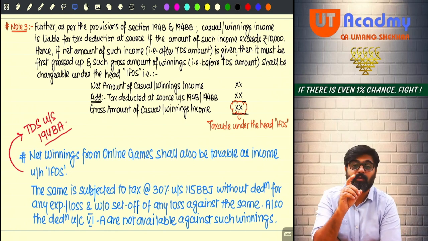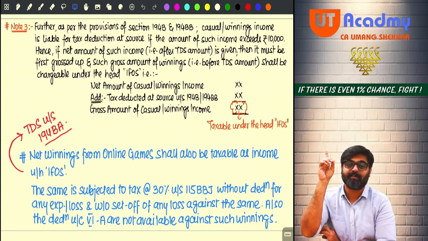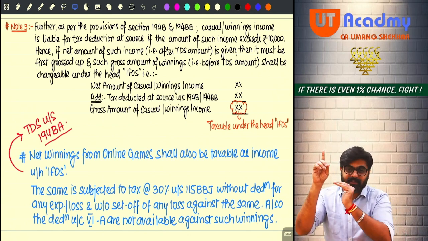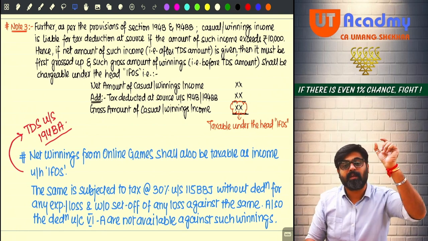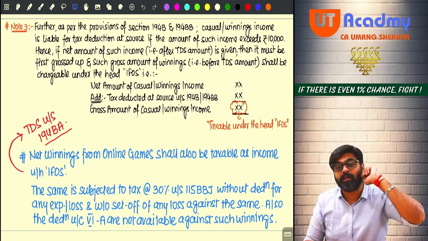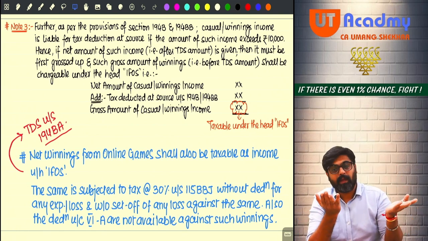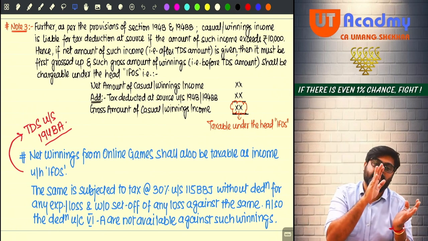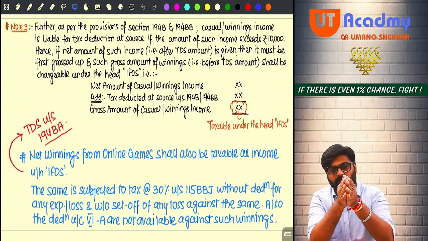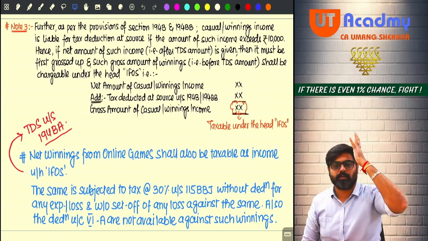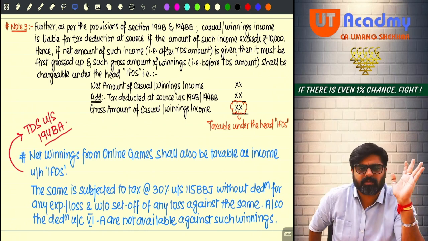Apply the same logic which you applied in the case of salary. Do you remember salary? TDS is deducted. Do we tax the net salary under the salary or gross salary? Gross. So we add the amount of TDS in the net salary. The salary becomes gross, and that gross salary is charged to tax. Same thing you are supposed to do here.